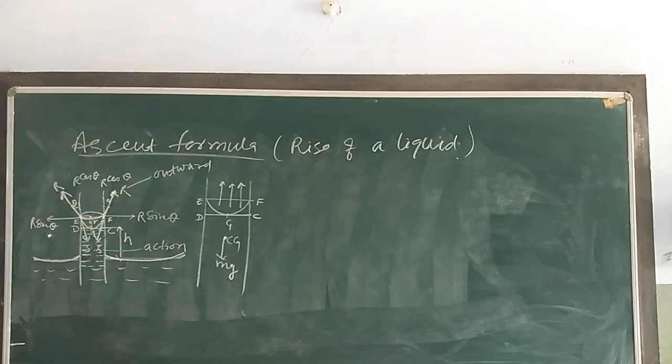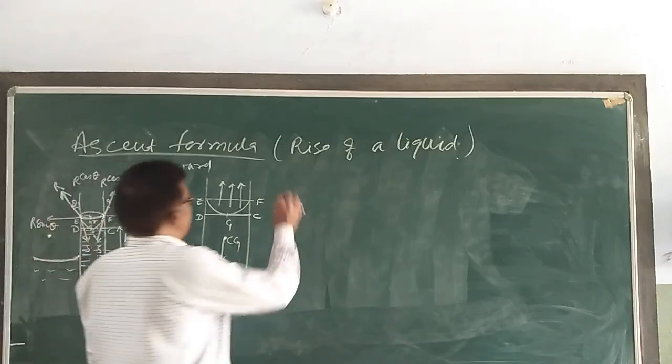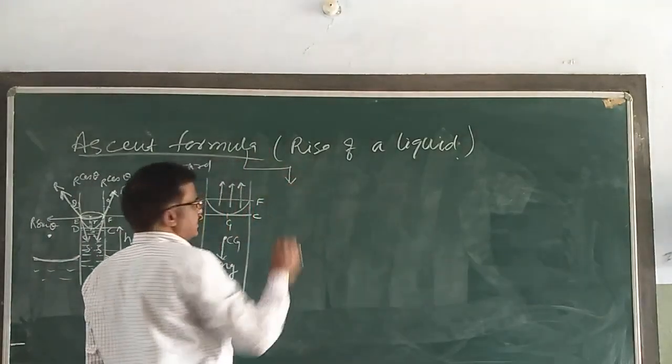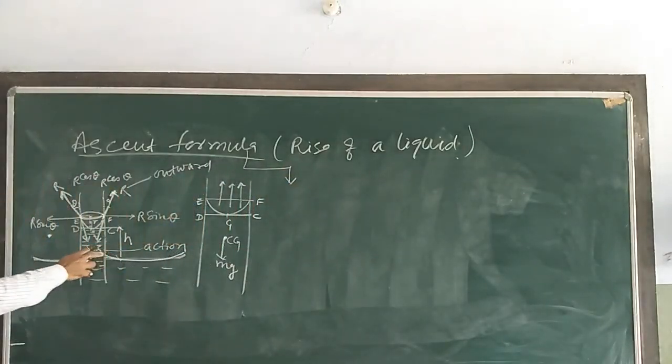So the liquid rises due to this force R. Our problem is to find out the ascent formula with the help of this figure.